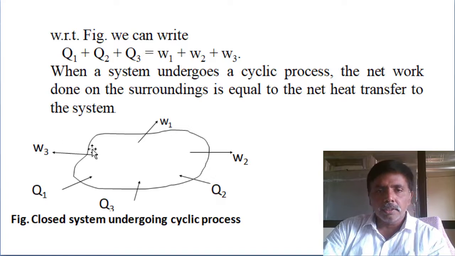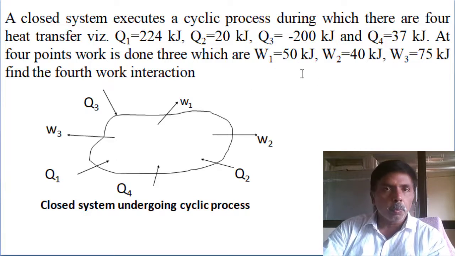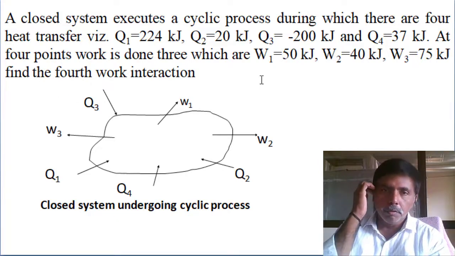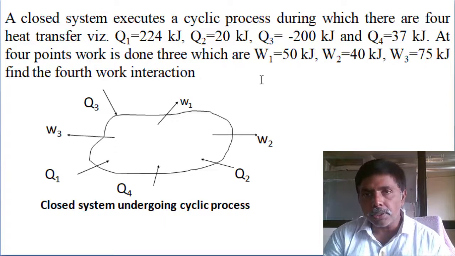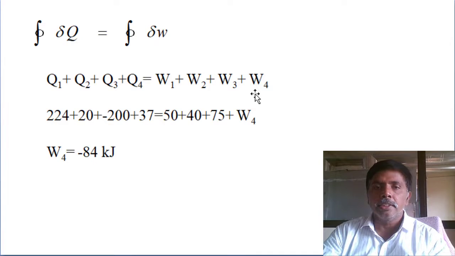One example, we will solve one problem. Some heat interactions are there: Q1 224 kilojoules, Q2 20 kilojoules, Q3 minus 200 kilojoules, Q4 37 kilojoules. Four work interactions also are there: W1 50 kilojoules, W2 40 kilojoules, W3 75 kilojoules. Find the fourth work interaction. Summation of all heat interactions equals summation of all work interactions. Simple, you apply. Determine the fourth.